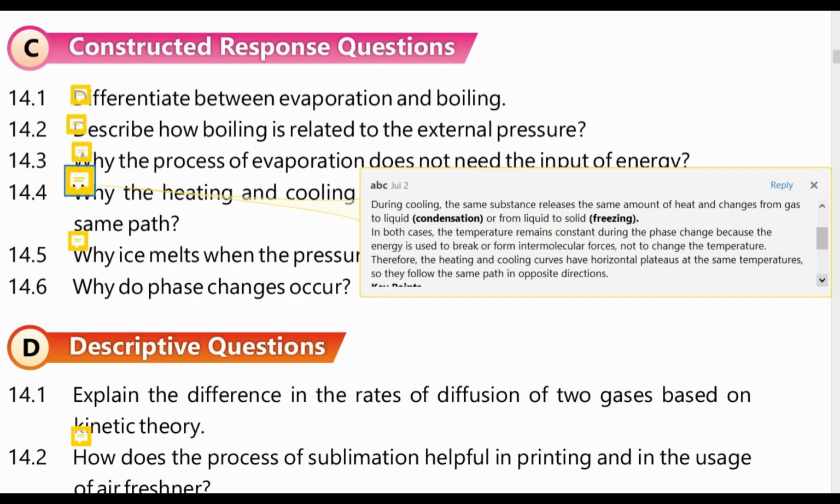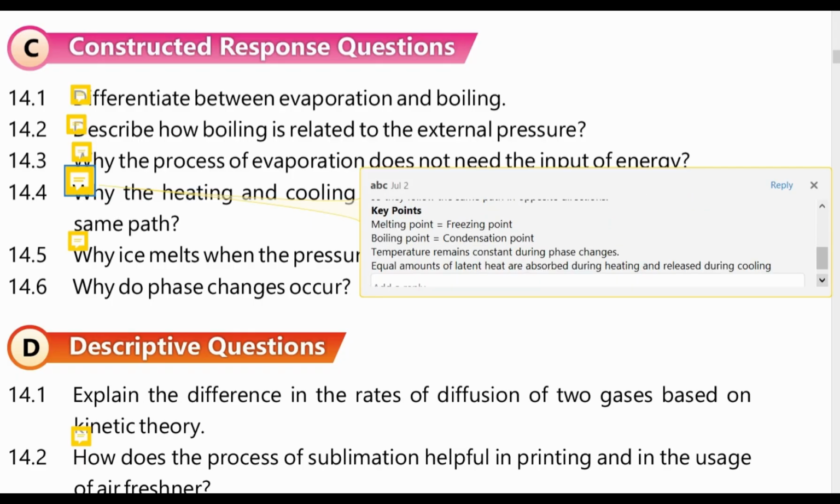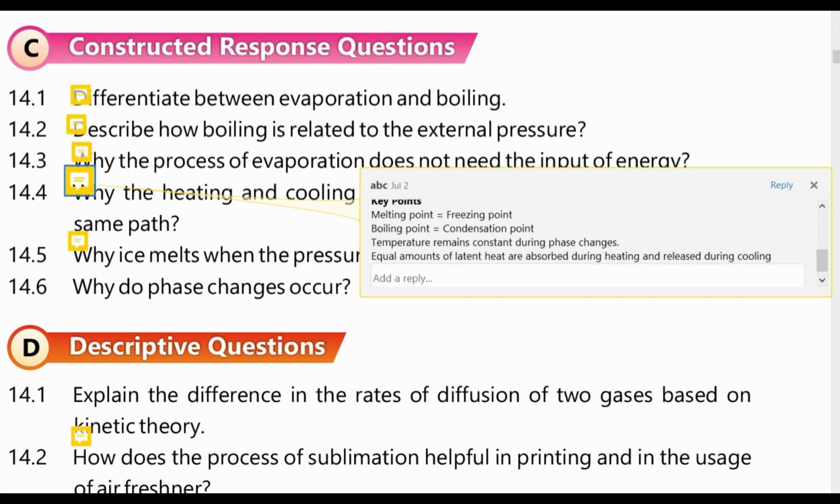Therefore, the heating and cooling curves have horizontal plateaus at the same temperatures, so they follow the same path in opposite directions. And important points that you must remember: melting point is equal to freezing point, boiling point is equal to condensation point, as we have previously studied in the heating and cooling curves. Temperature remains constant during the phase change. Equal amounts of latent heat are absorbed during heating and released during cooling.